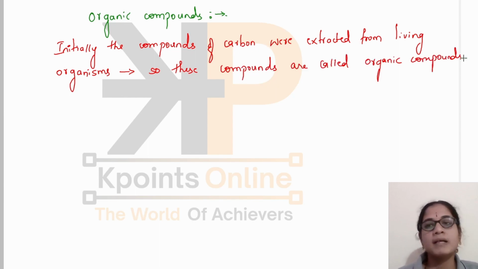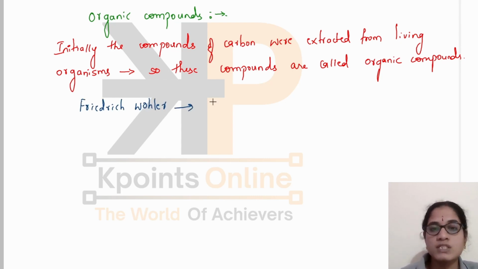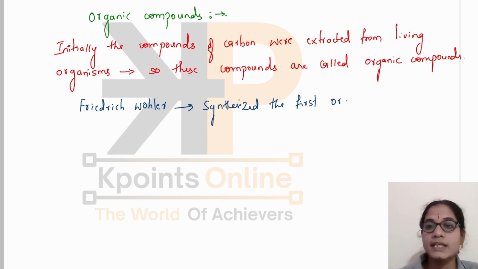Later, it was identified that the compounds of carbon can also be synthesized in the laboratory. Frederick Wöhler was the first scientist to synthesize an organic compound in the laboratory.